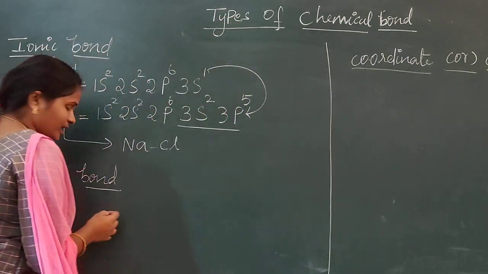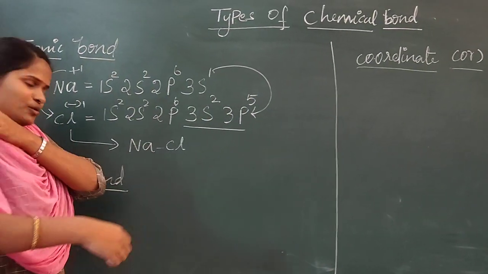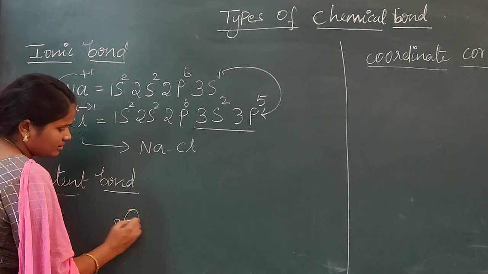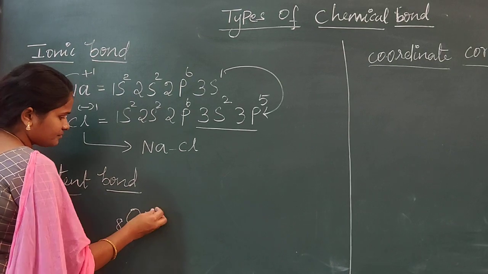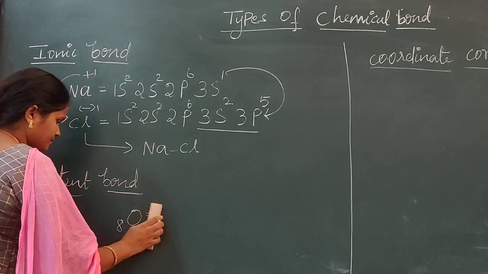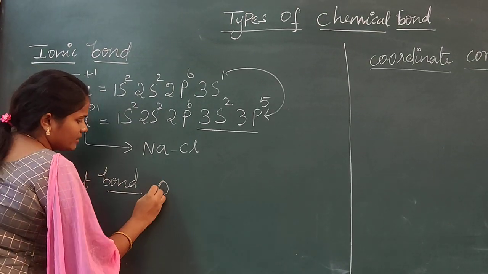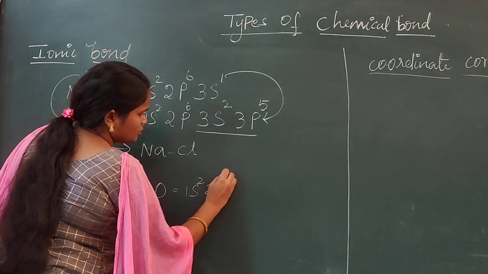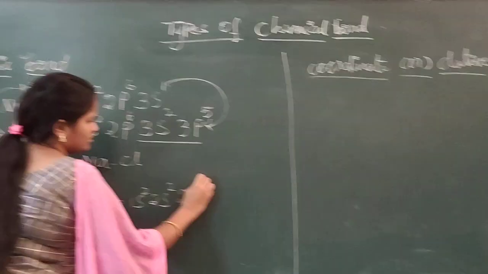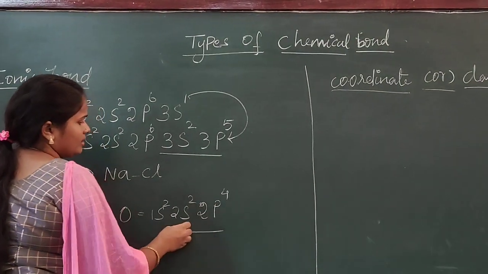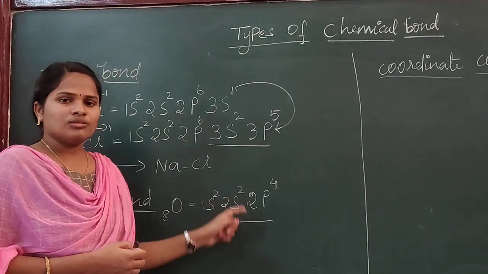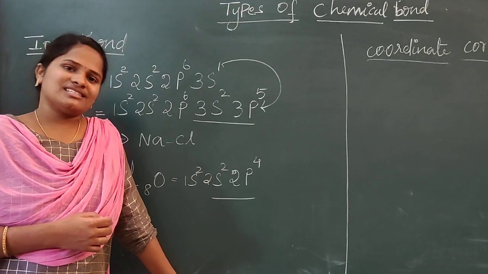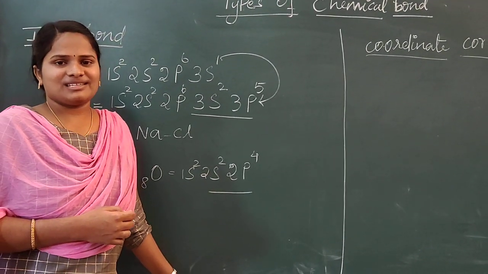See, oxygen, atomic number 8, electronic configuration 1s2, 2s2, 2p4. It is having 4 plus 2, 6 electrons. If it needs to obey the octet rule, then it needs 2 more electrons to attain stability.